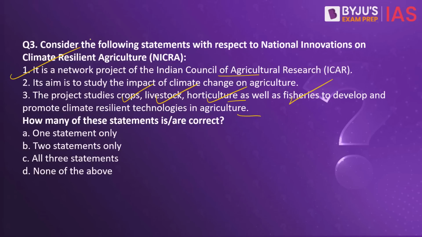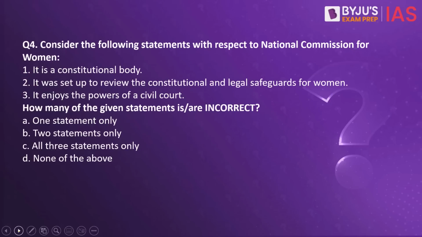So statement number 1 is correct. Its aim is to study the impact of climate change on agriculture, right? And as we just discussed, statement number 3 is also correct. Therefore, the right answer to our question here would be option C. All 3 statements are correct. So basically, this project aims to enhance resilience of Indian agriculture to climate change and climate vulnerability through strategic research and technology demonstration. Moving on to question number 4.